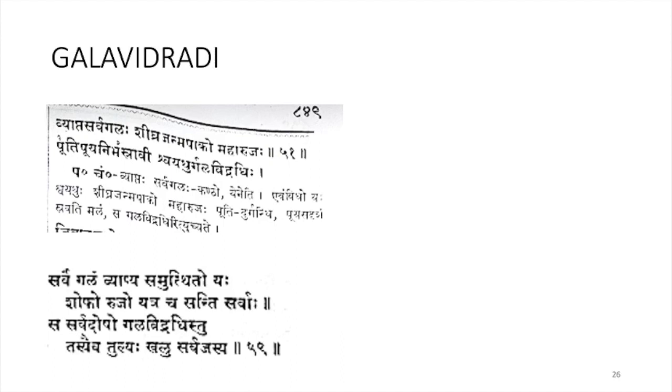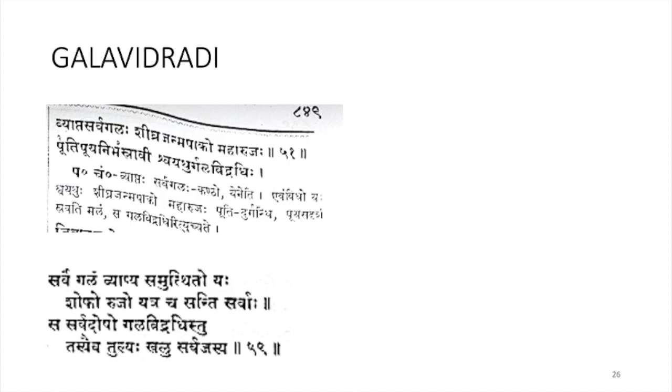In Gala Vidradi, Sarvagala Vyapta, it is spread in the full Gala region. Shikra Janma Pago, it will form fast, and Paga will also become fast. Maharujaha, severe pain will be there. Pudi Puya Nipasravi, purulent pus will come out.